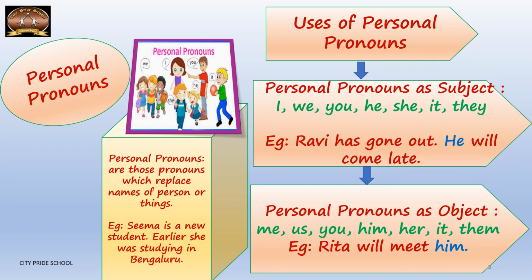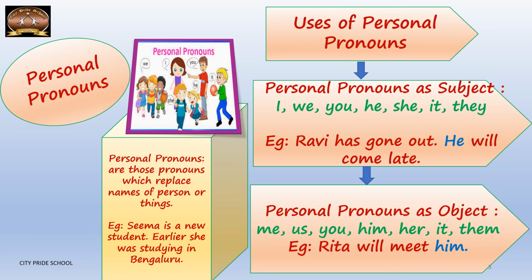Now personal pronouns can be used as a subject and can be used as an object. The pronouns which are used as a subject in a sentence are known as subjective pronouns, and the pronouns which are used as an object in a sentence are known as objective pronouns. Now the personal pronouns as subject, like I, we, you, he, she, it, they, are used as a subject. For example, Ravi has gone out, he will come late. So here he is the subject, hence he is the subjective pronoun.